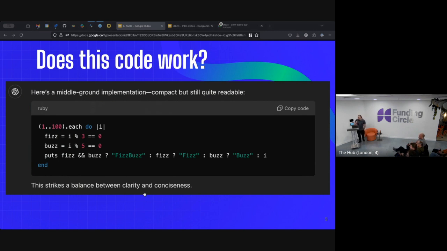It is not clear at all, but GPT has clearly said this strikes a balance between clarity and conciseness. It does work. That nested ternary is a complete mess. It barely even saves any effort over an if else. The LLM has no concept of readable that lines up with the humans. And that's kind of a problem for less experienced developers.